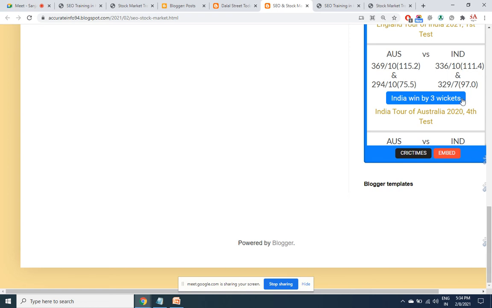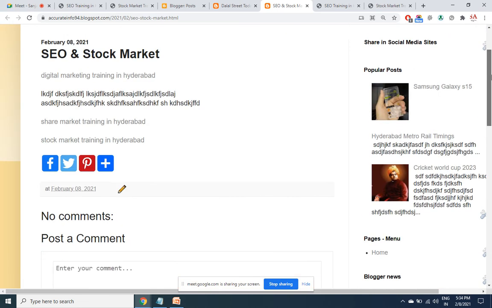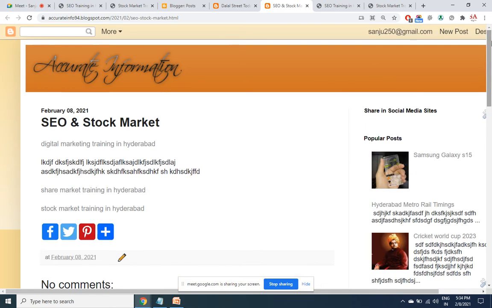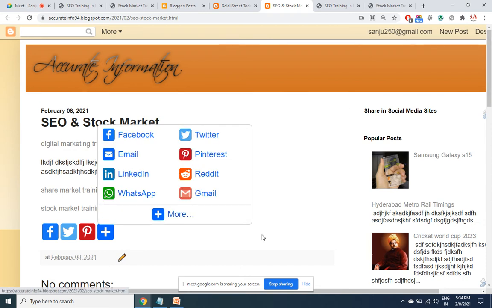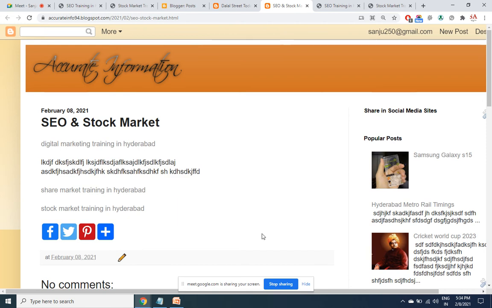Now you know why these kinds of applications are providing you free software. Why Blogger is providing you a free application. Why there are free themes available. Why the social buttons are available for free. Why the cricket score is available for free. For all these questions there is only one answer. They want backlinks.